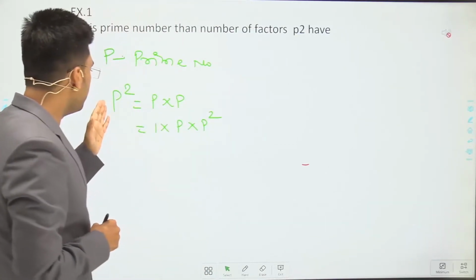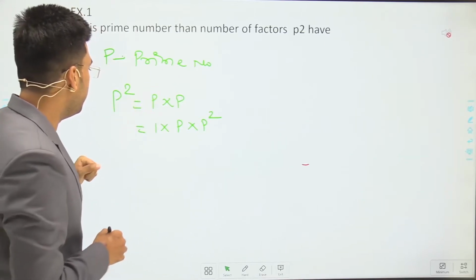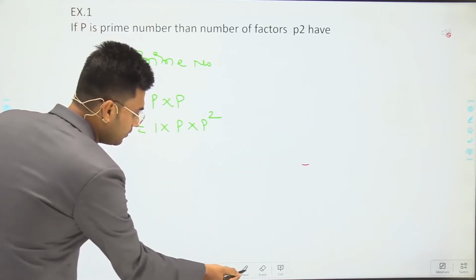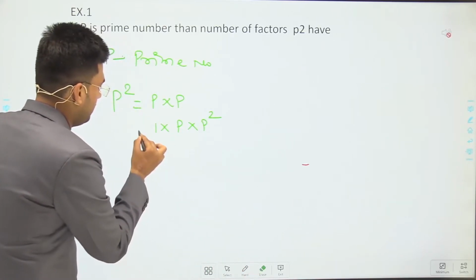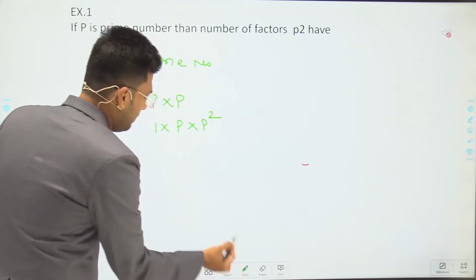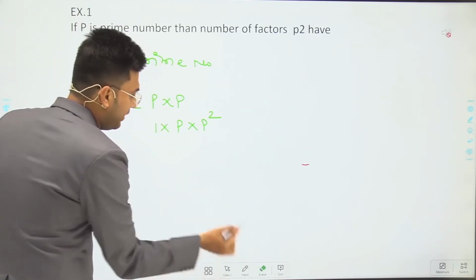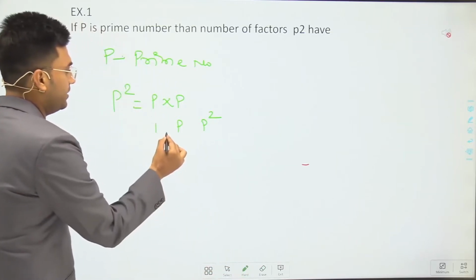So we can factorize p square as p into p, and it is not equal to 1 into p square. I write here only the factors of p square.